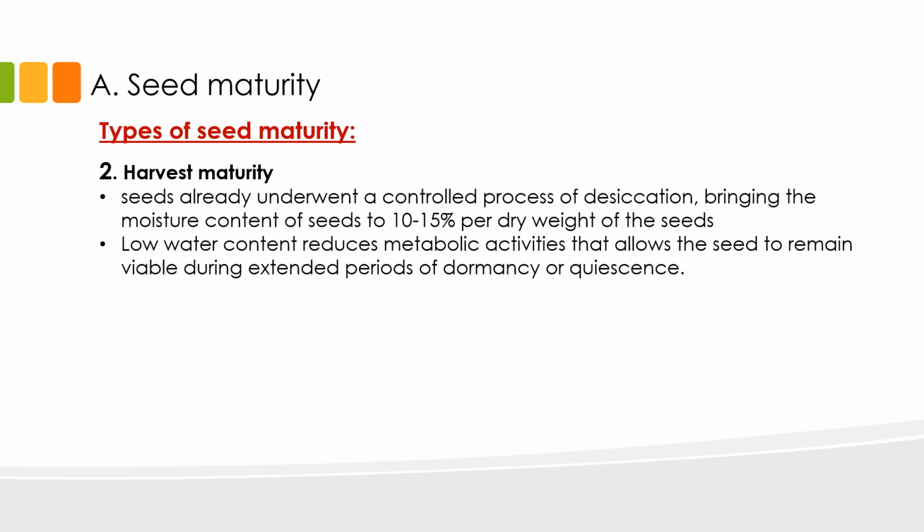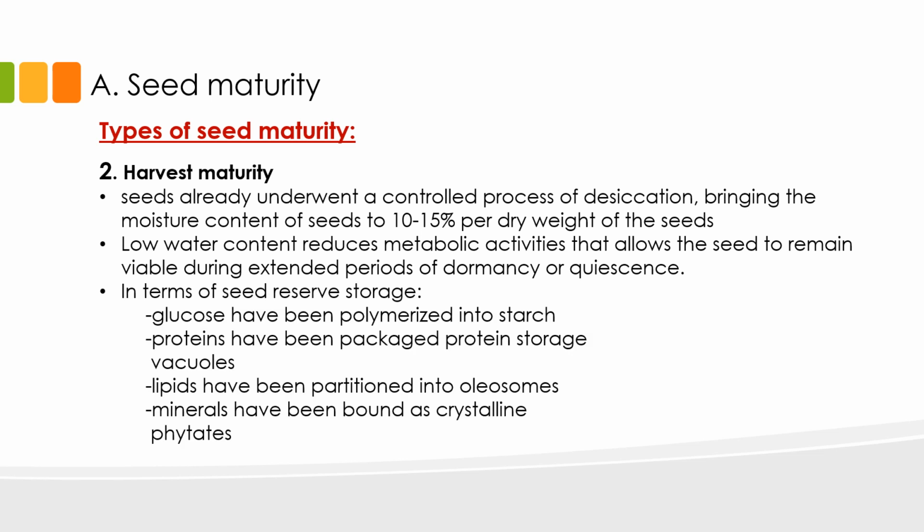Harvest maturity is similar to physiological maturity in that the seeds have already reached the end of dry weight accumulation. That means the glucose has been polymerized into starch, the proteins have been packaged in protein storage vacuoles, the lipids have been partitioned into oleosomes, and the minerals have been bound as crystalline phytates. The major difference between the two stages of maturity is that harvest mature seeds have already undergone a controlled process of desiccation. That brings the moisture content of seeds to 10 to 15% dry weight of the seed.